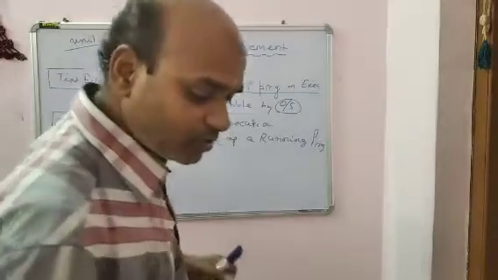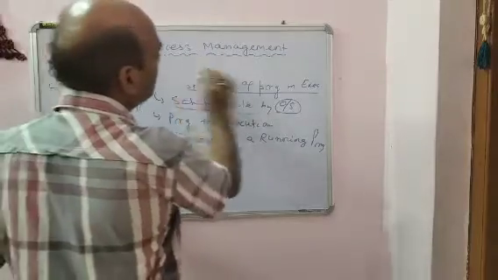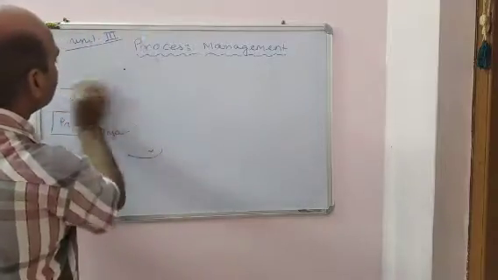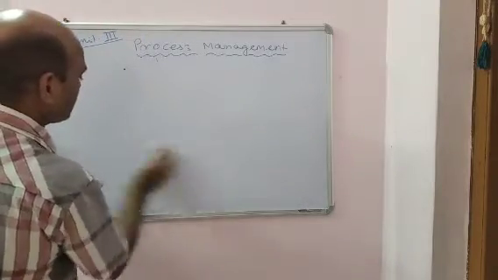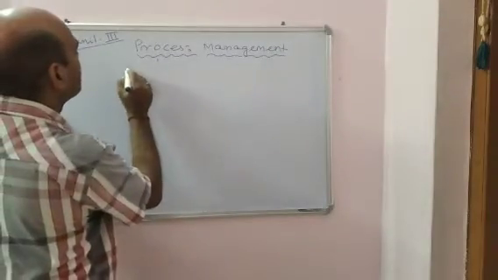So what are the important functions of the process? The important function of the operating system is process management. This process management includes creating or removing the processes.